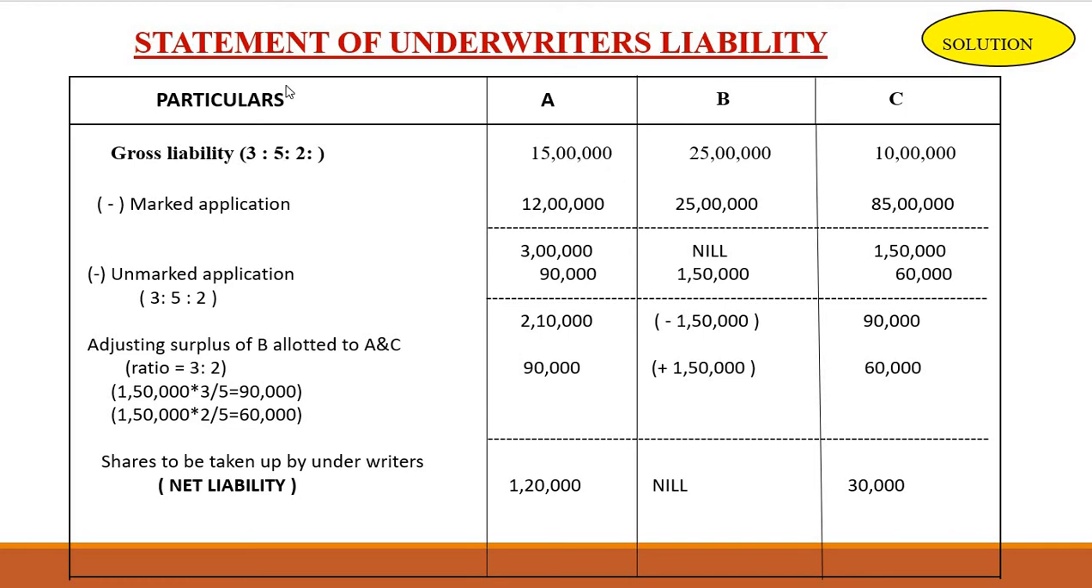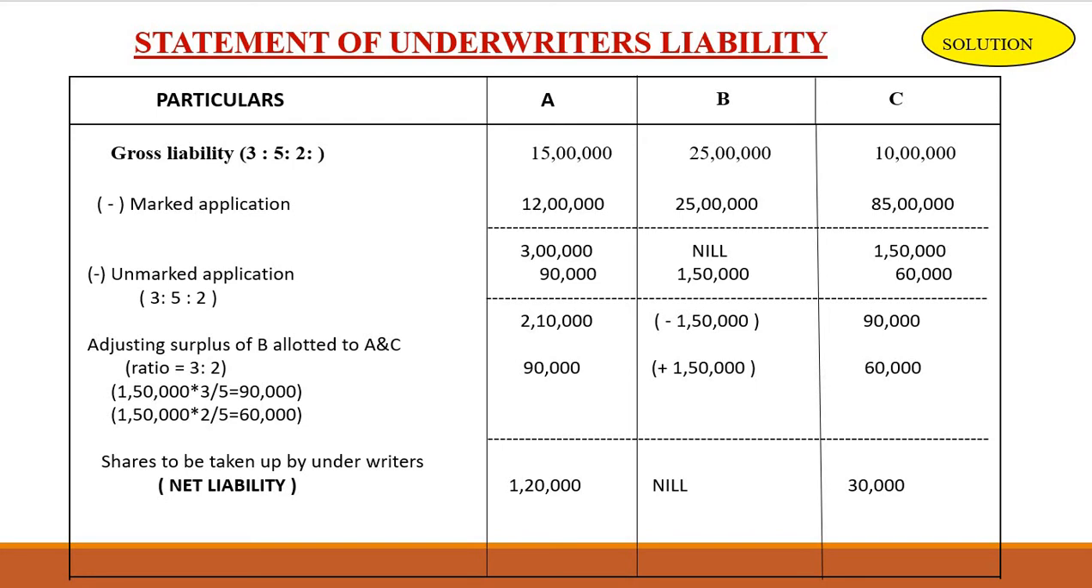Then subtract marked applications. We get 50 lakh minus 12 lakh, that is 38 lakh. Next B is 25 lakh minus 25 lakh, that is nil, and C is 10 lakh minus 8 lakh 50,000, that is 1 lakh 50,000. Then subtract unmarked applications. Unmarked applications we calculated, that is 3 lakh.